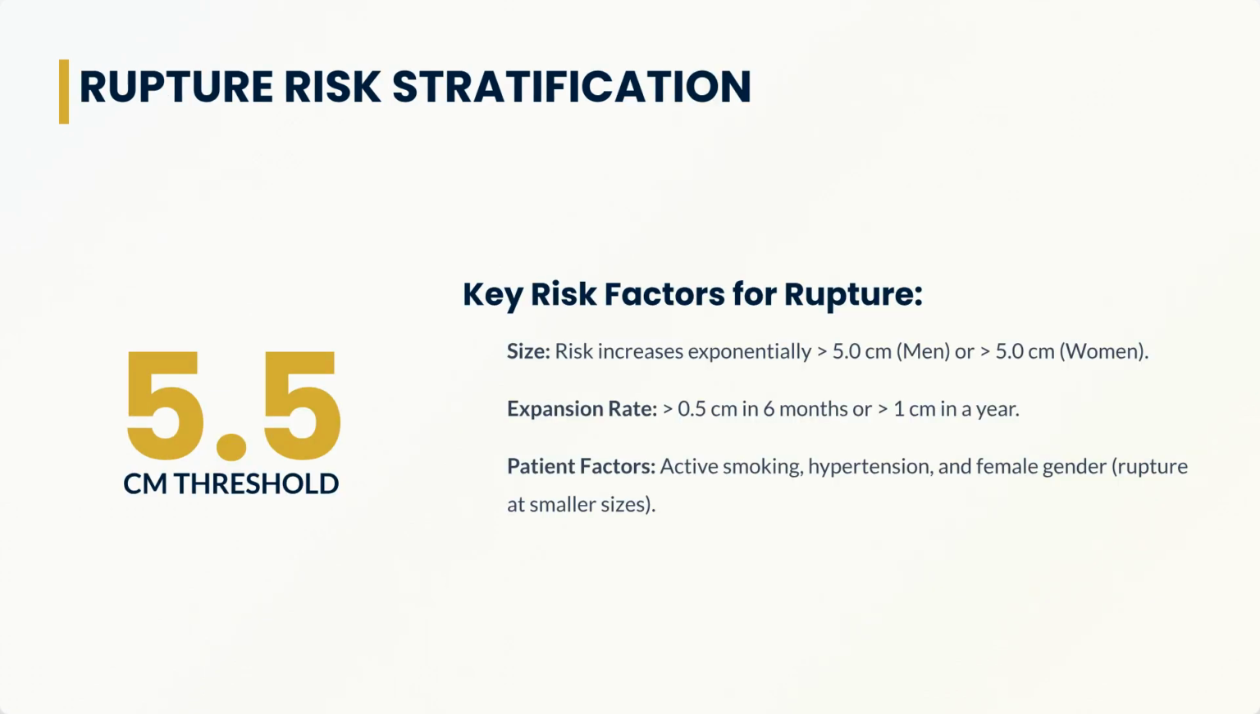Rupture risk increases exponentially for AAAs over 5.0 centimeters, or 5.5 centimeters as shown here. Key risk factors include rapid expansion rate, active smoking, hypertension, and female gender, as rupture can occur at smaller sizes in women.